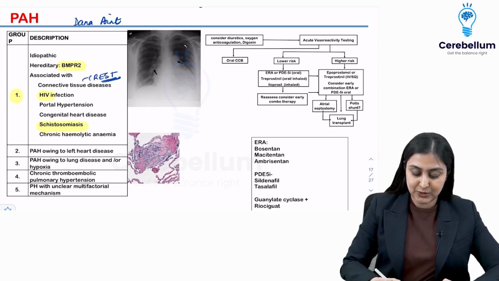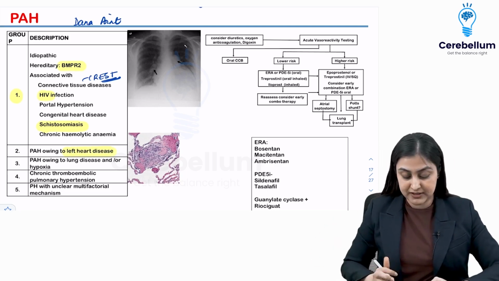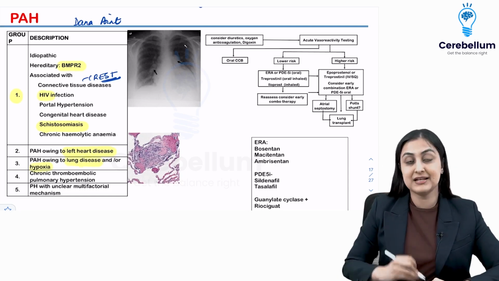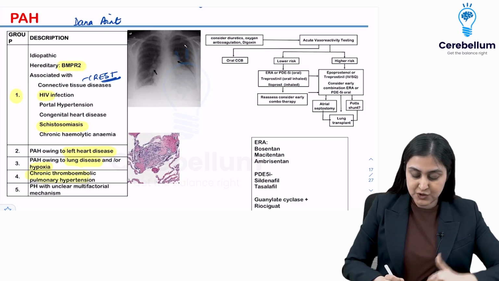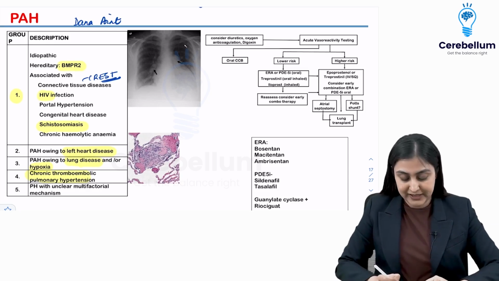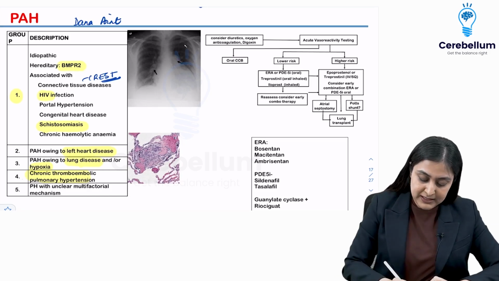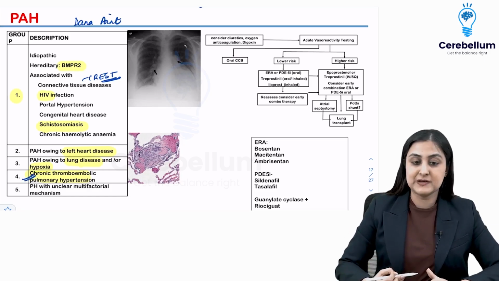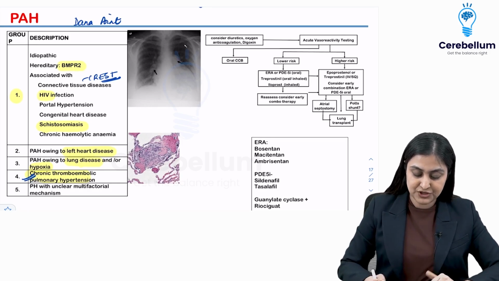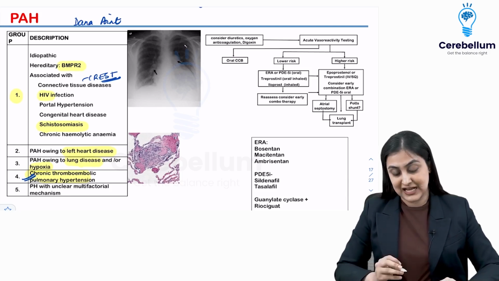Second group is when you have pulmonary hypertension secondary to left heart disease. Third is where you have lung disease or hypoxia that is leading to PH. Fourth is your last thing that we did, chronic thromboembolism leading to PH. And fifth is unclear. So fifth, nobody will ask you. So you want to remember, chronic thromboembolism is going to be type 4. 3 is going to be lung disease or hypoxia. 2 is left heart. Alright, so this is about the PH classification.